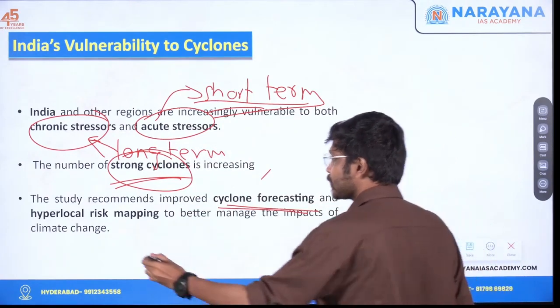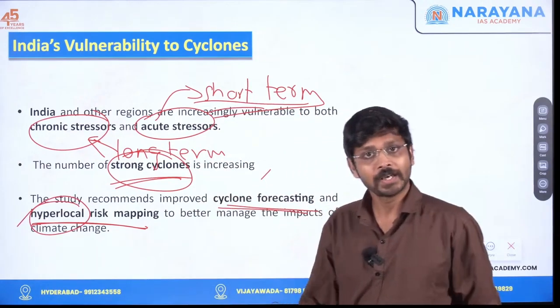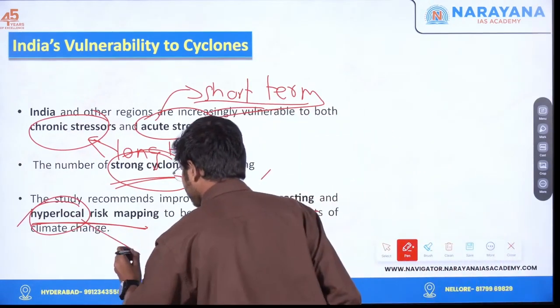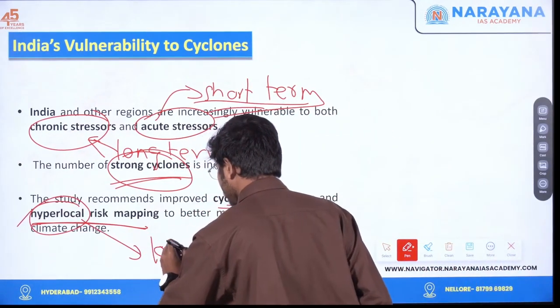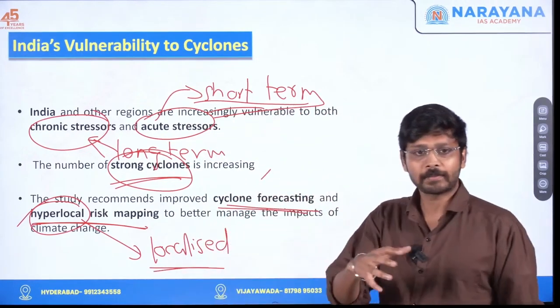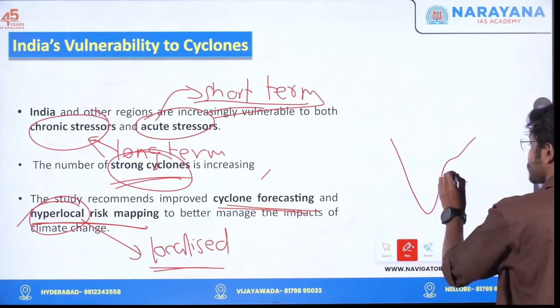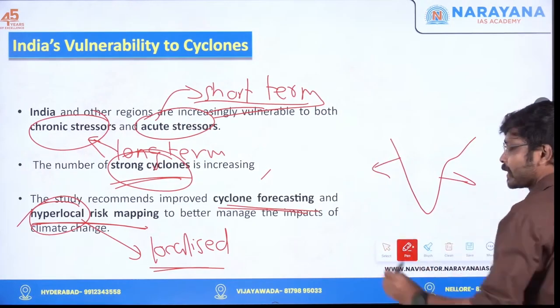Another one is hyperlocal risk mapping. Hyperlocal risk mapping means what? Localized risk mapping. Usually we will be mapping it for the eastern coast, I'm just giving an example, and we'll be mapping it for the western coast.